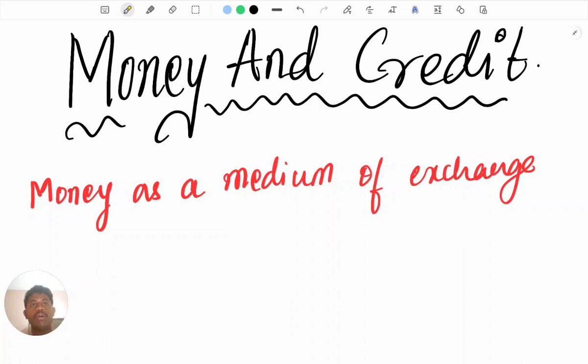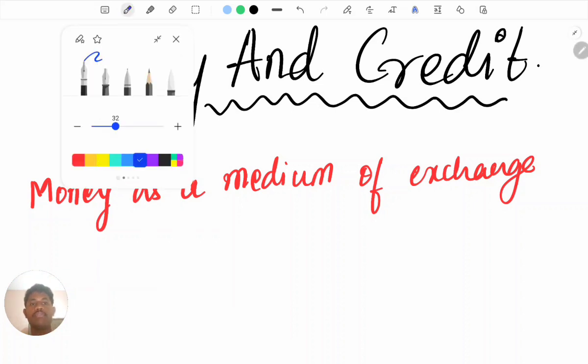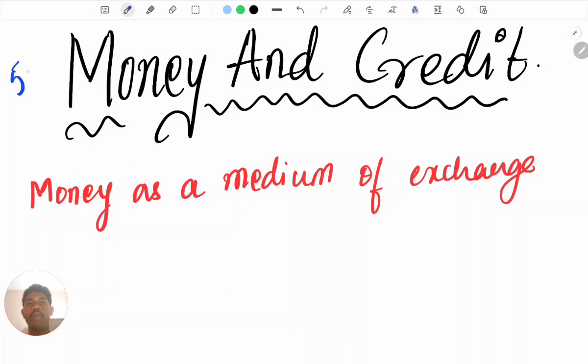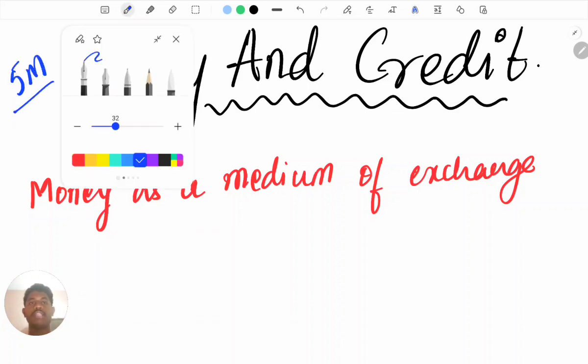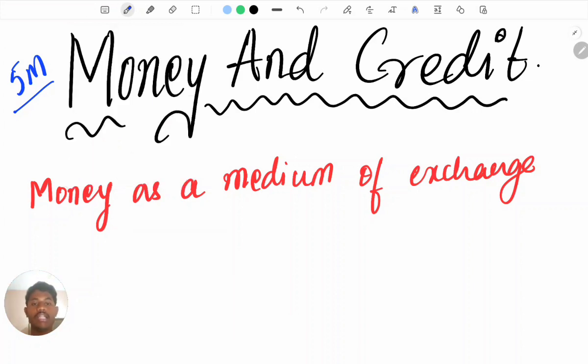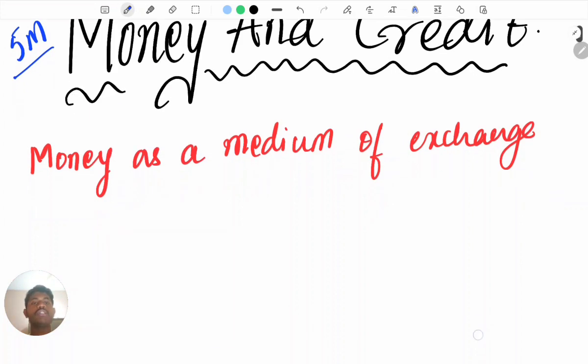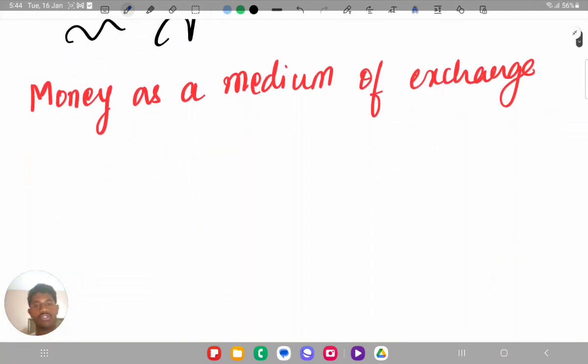In this chapter, most probably they will ask for a 5-mark question about self-help groups. So, we are going to correctly deal with this chapter. So first is money as a medium of exchange, right?